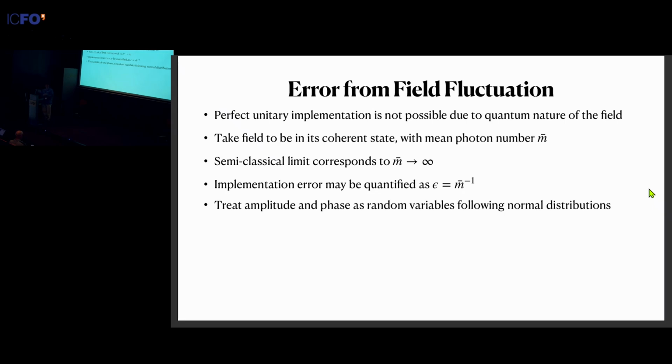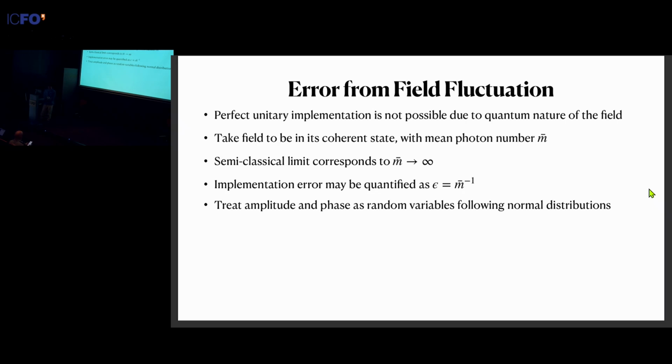And in this sense, we can sort of try to represent this implementation error by the inverse of m bar. This will not be a rigorous definition in terms of some distance measure. It's really just saying these two quantities follow the same trend, so we can use one to represent the other.